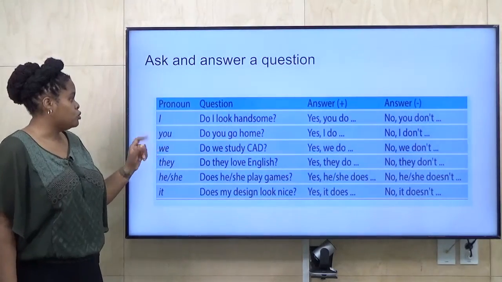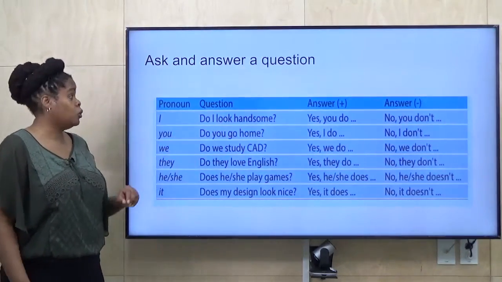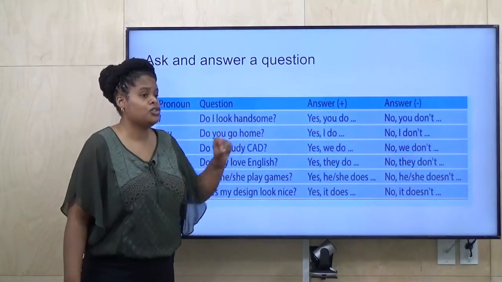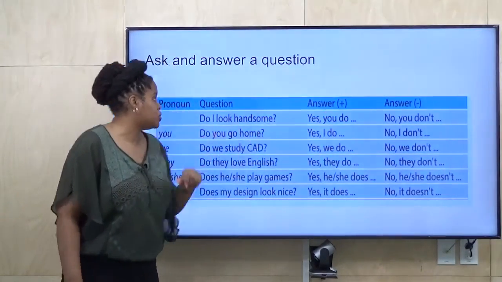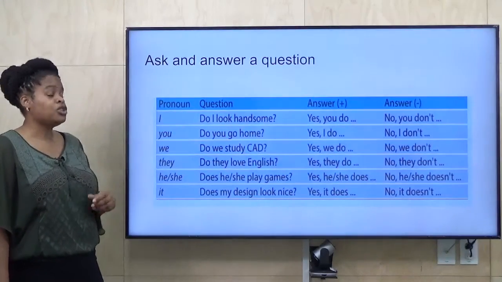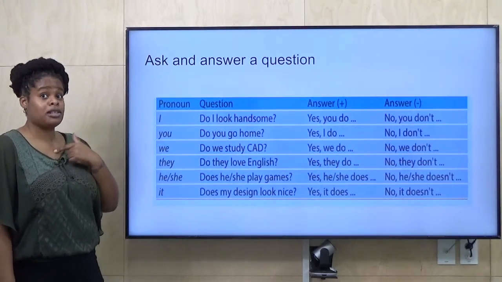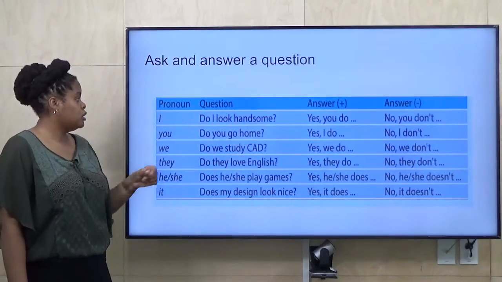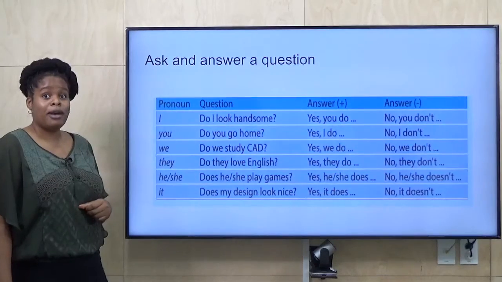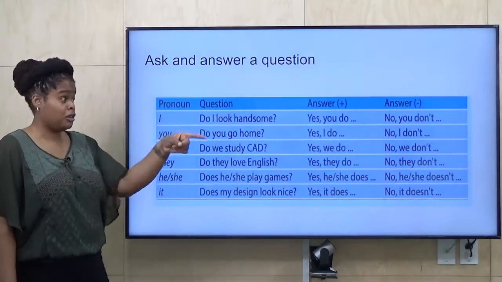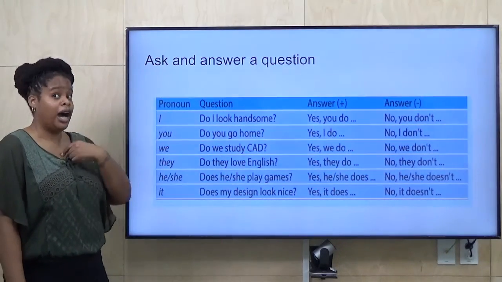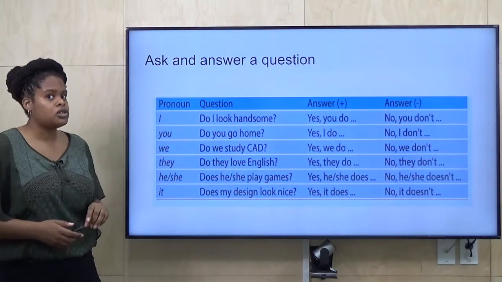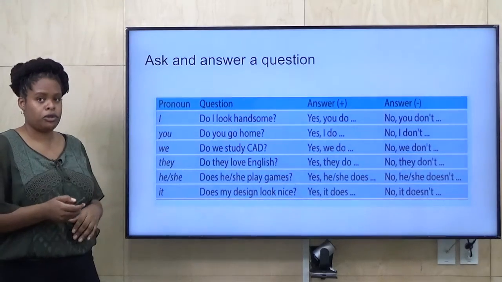Now we have the subject you. Do you go home? Now we've switched it. Do you go home? Yes, I do. No, I don't. So in the first question, do I look handsome? I'm asking about me. So you should respond about me. Yes, you do. The second question, I'm asking about you. So you should respond, I. Yes, I do. Please look at this chart later and refer to it with your homework.